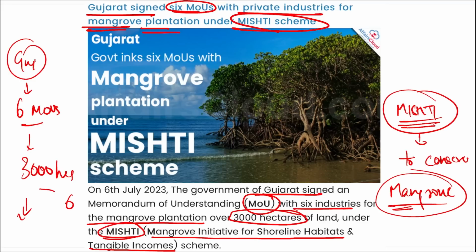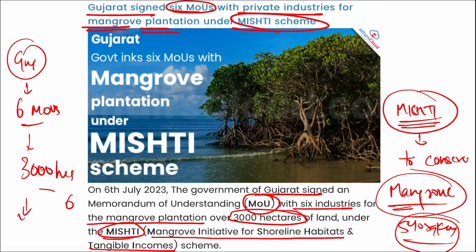And next thing, remember, this MOU was signed during an event that was organized to launch Haryali Mahotsav, a drive to plant mangroves in the Dwarka town of Gujarat. Correct? Important. Take a note of this. Then if we talk about the Mishti scheme, as I mentioned, the aim is to conserve mangroves, approximately 540 square kilometers of mangrove areas will be conserved here.